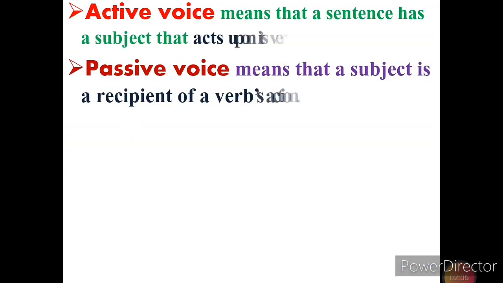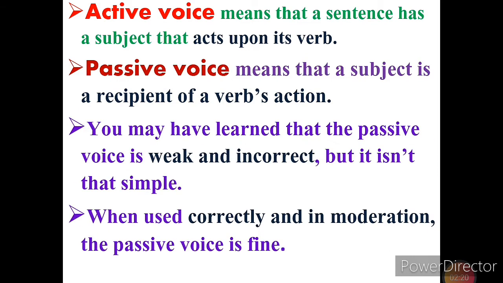Active voice means that a sentence has a subject that acts upon its verb. Passive voice means that a subject is a recipient of a verb's action. So here, in active voice, the subject acts upon its verb.